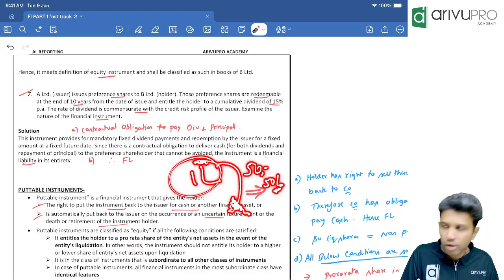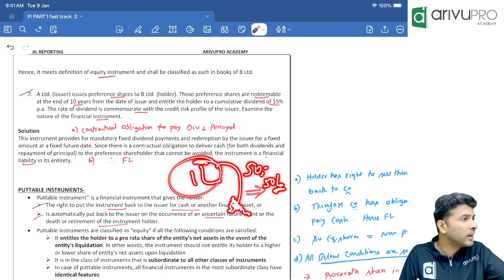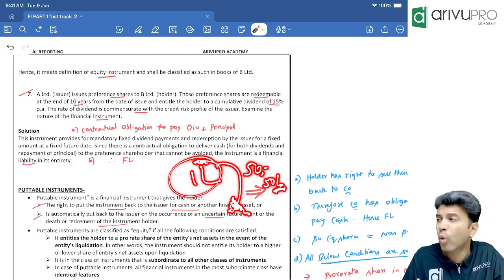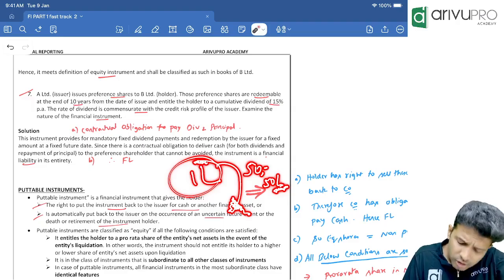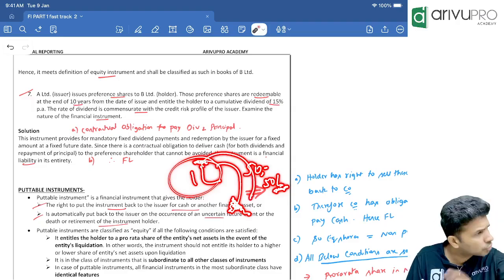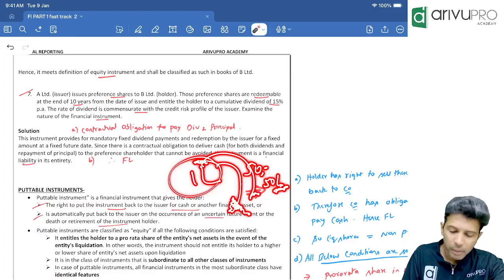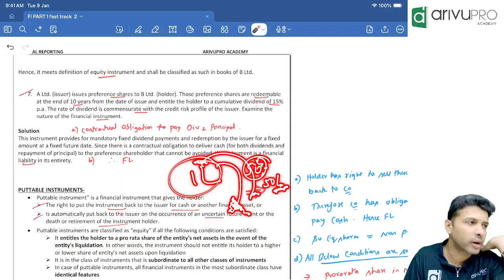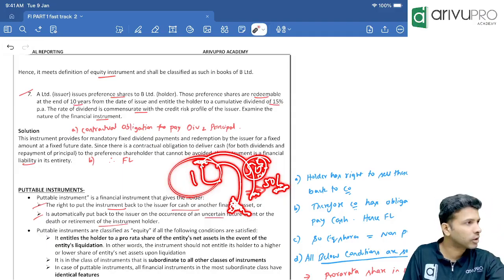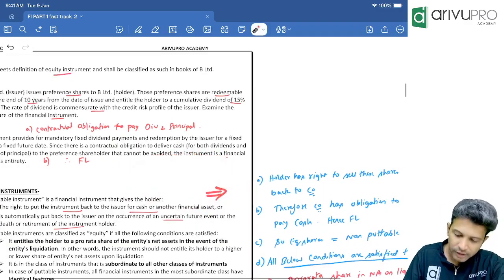Understood? So if a company has issued any instrument with a put option, who will have a right, company or investor? The investor, or the holder, will have a right. What right? To sell the same instrument back to the company within a specific period, but at a specific price. The period and the price will be mentioned in the contract. This 50 rupees, 1 year, 2 years, all this will be mentioned in the contract. That's what I've written over here.